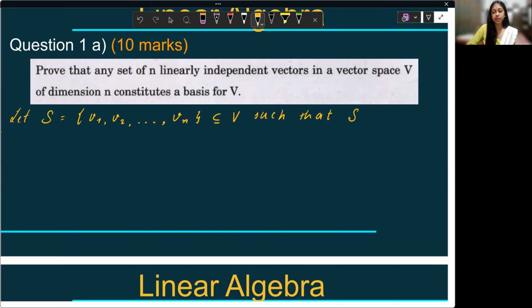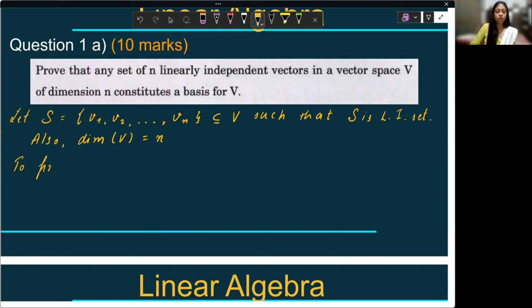So that's what the question says. Prove that any set of n linearly independent vectors. So here I have taken a set which consists of n vectors, and I have taken them to be linearly independent. It is also given that the vector space is of n dimension. Also, dimension of V is n. We want to prove that S is a basis.